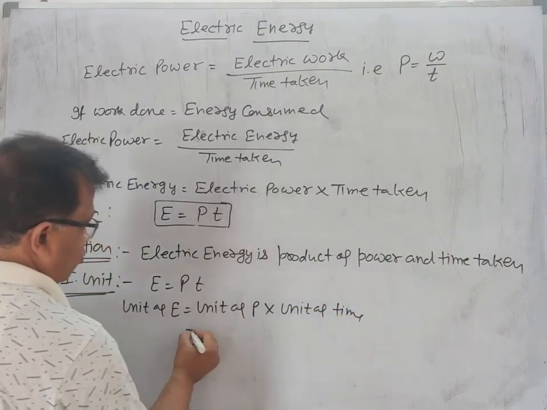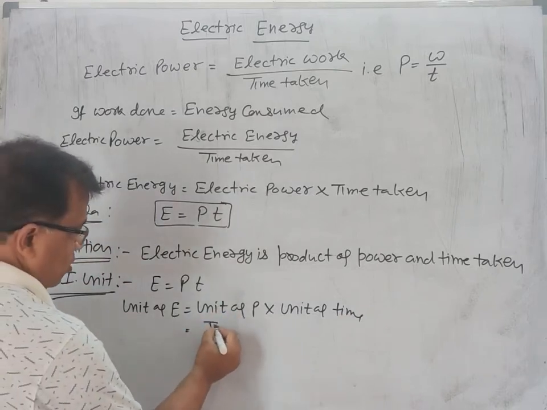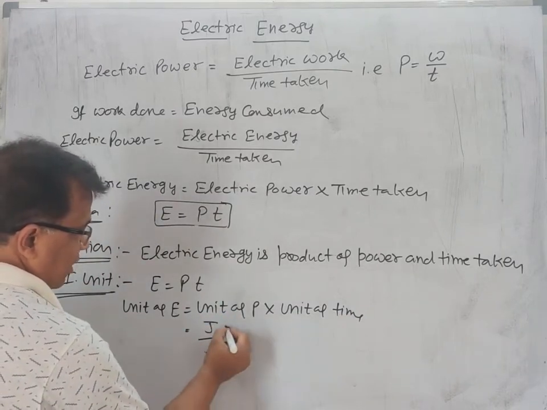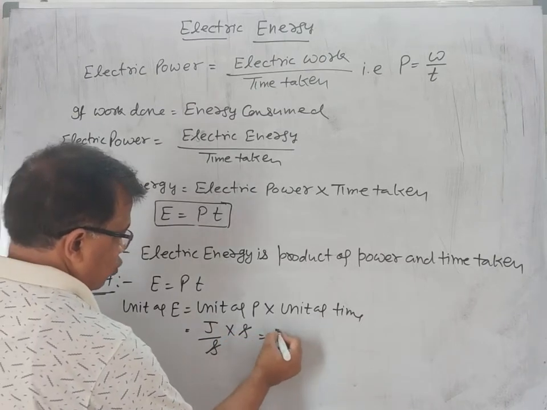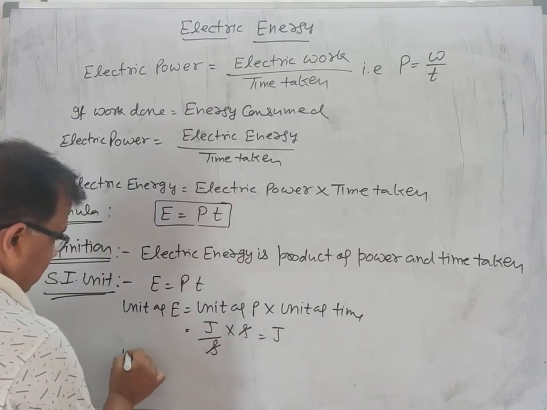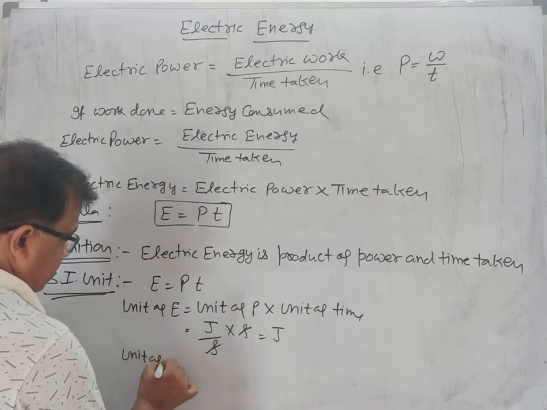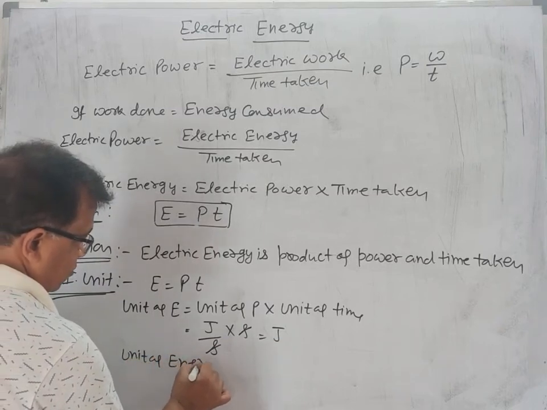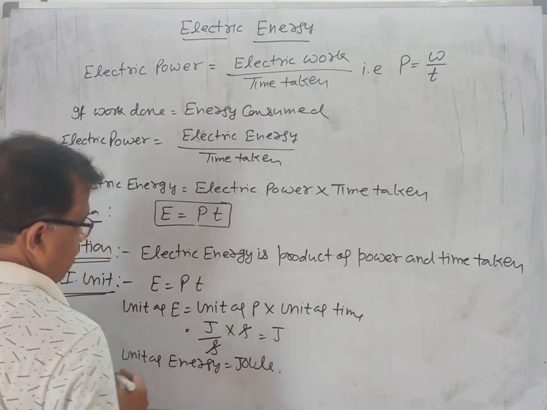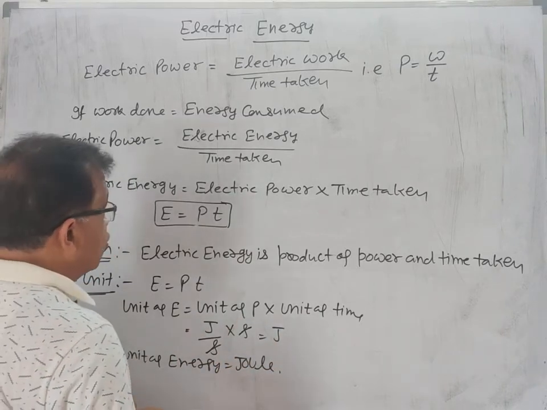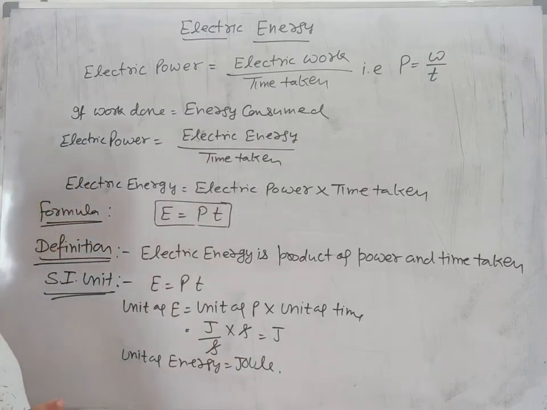Unit of power is joule per second, unit of time is second. They will cancel and we get joule. The unit of electric energy is joule, and the commercial unit of electric energy is kilowatt hour.